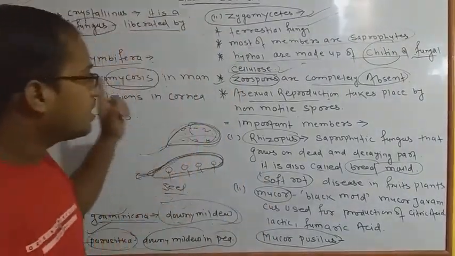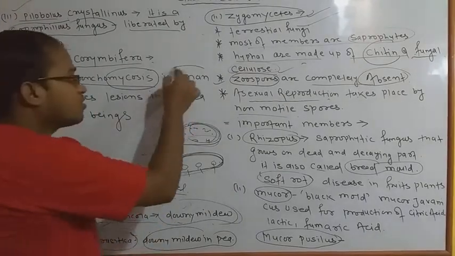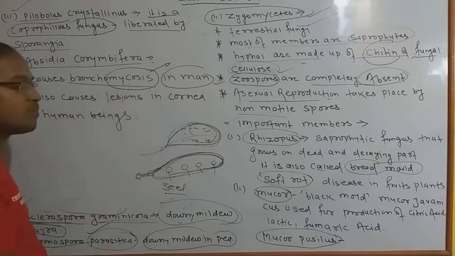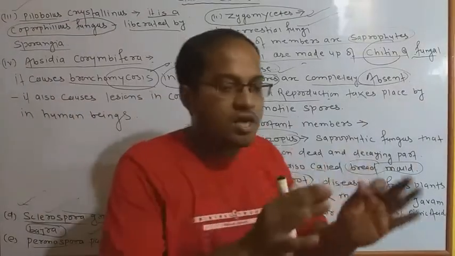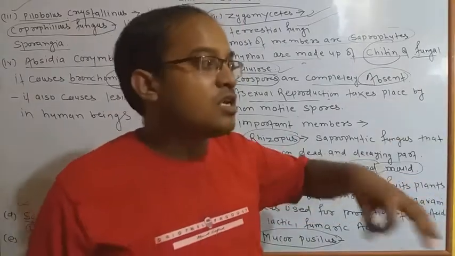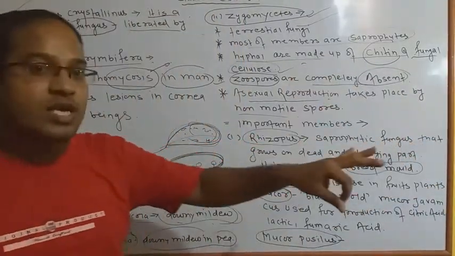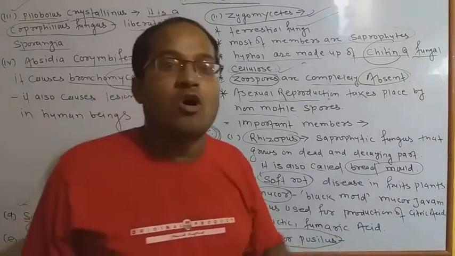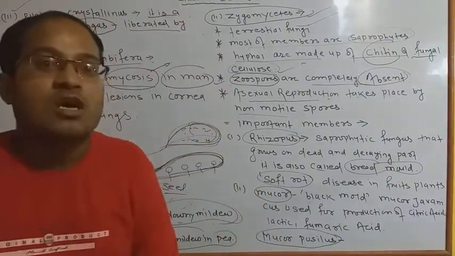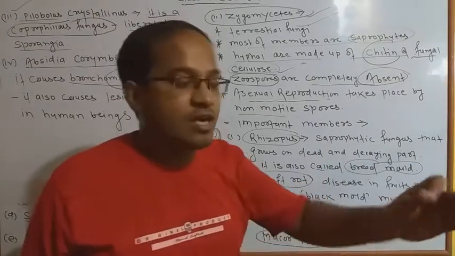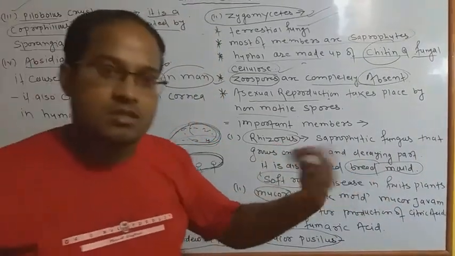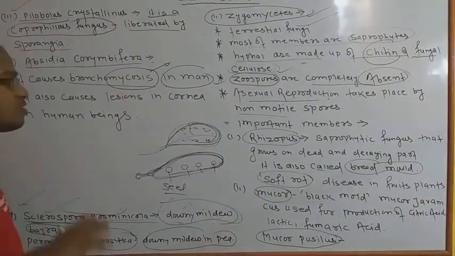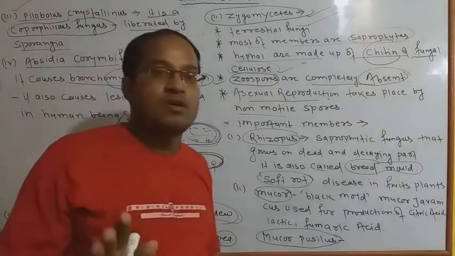That is an important and dangerous disease for human beings. Okay, बहुत important disease है ये. Bronchomycosis means there is a problem in the bronchials of human beings. At that time the fungi generally grow inside the bronchial cavity, and it is called bronchomycosis. It also causes stoppage of respiration during inhalation and exhalation. ये हमारे body में जब oxygen लेते हैं और जब भी उसको release करते हैं तब ये प्रॉब्लम करते हैं. And it also blocks the pathway of our bronchial system.